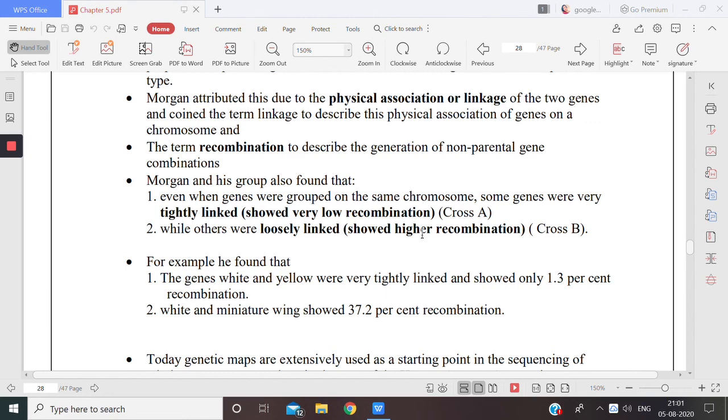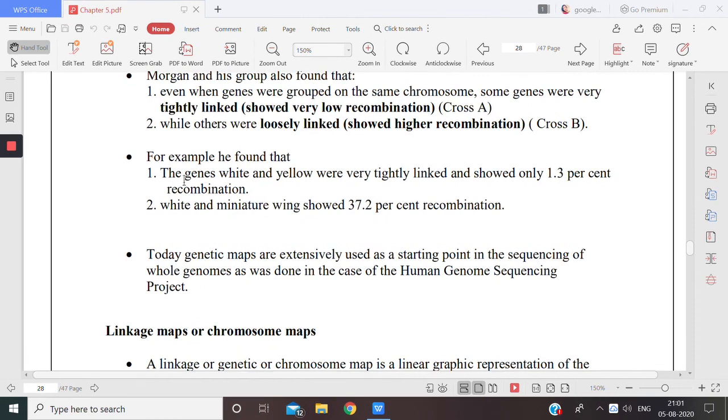The genes white and yellow were tightly linked and therefore showed only 1.3% of new combinations. But the genes white and miniature wing showed 37.2% of new combinations. That means the linkage was not that strong, the bond was not that strong.